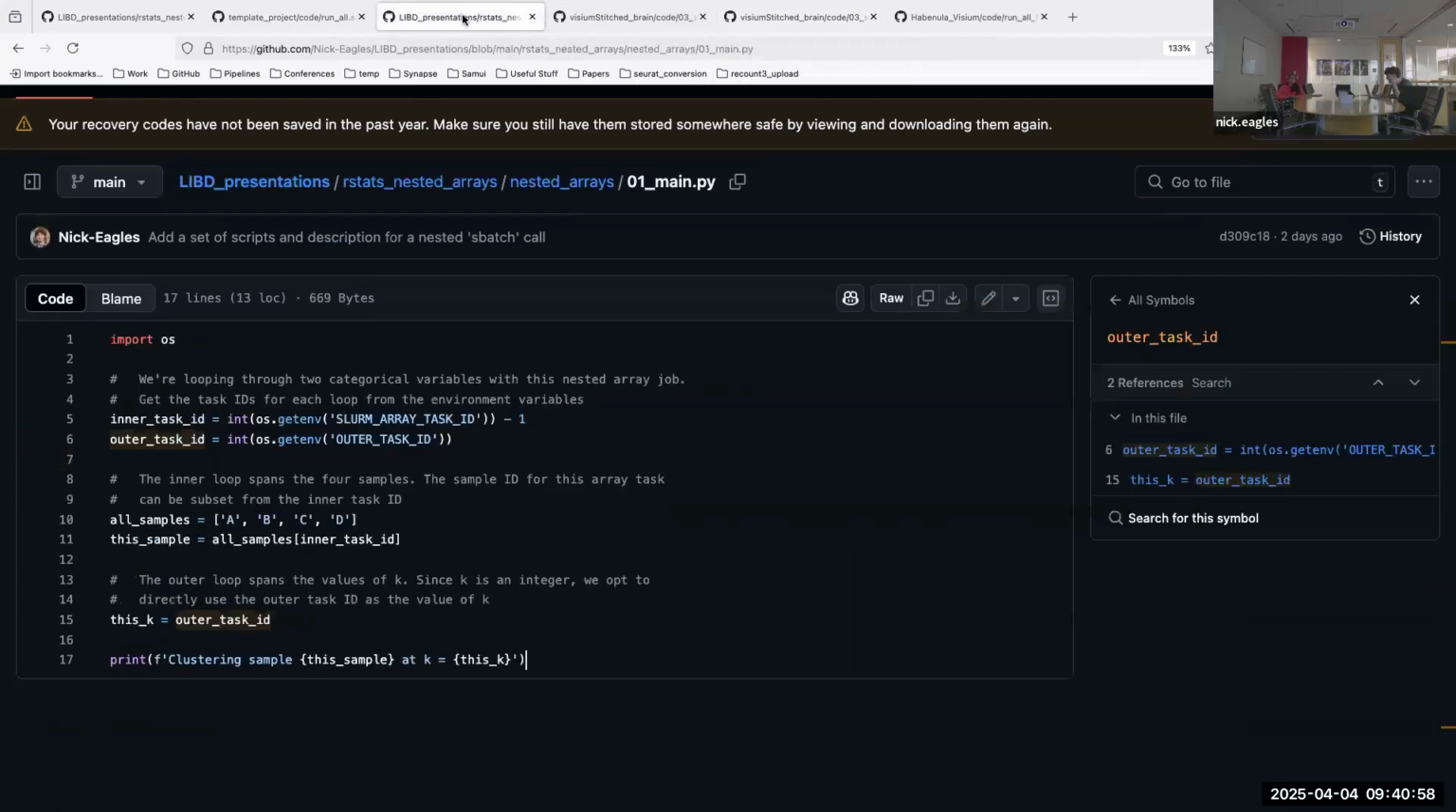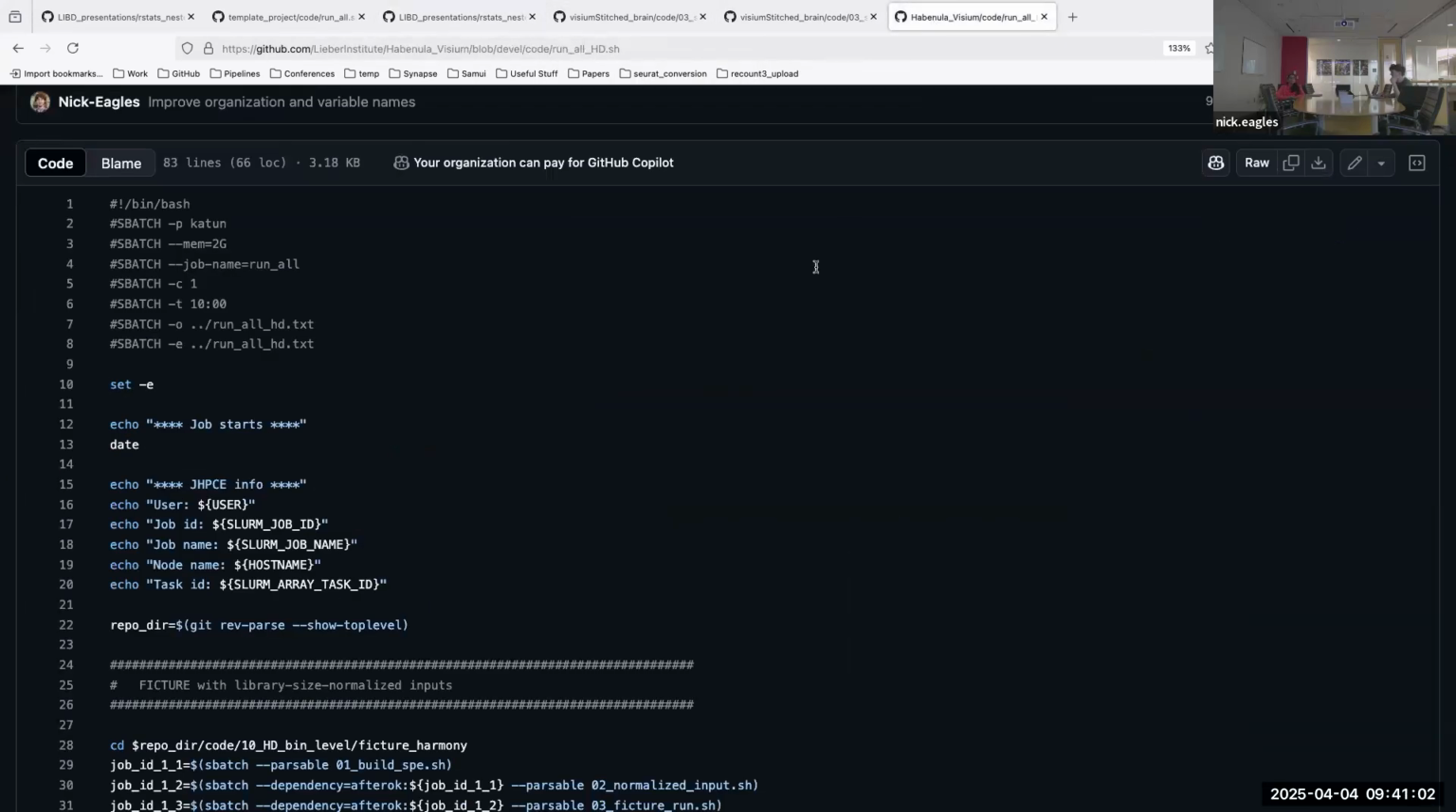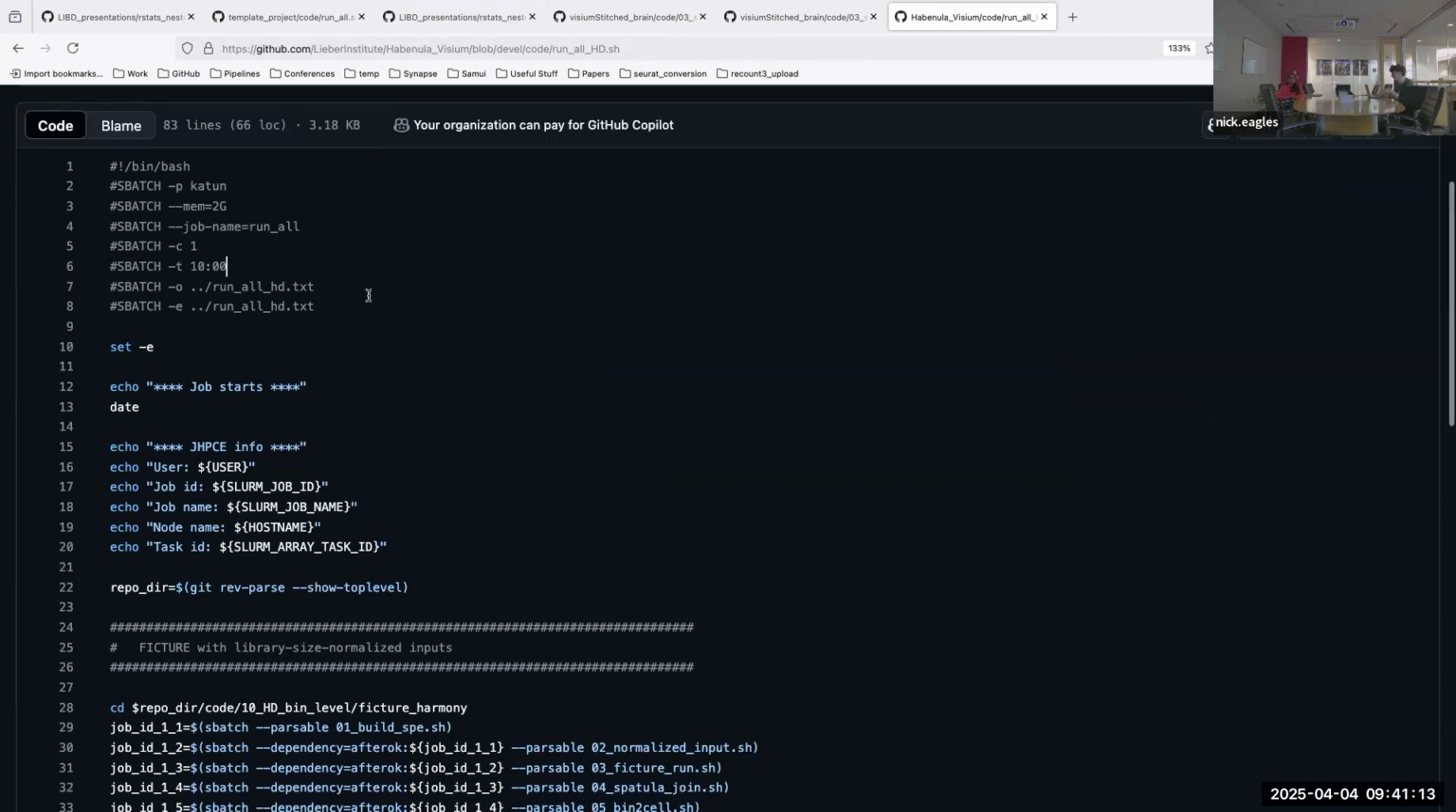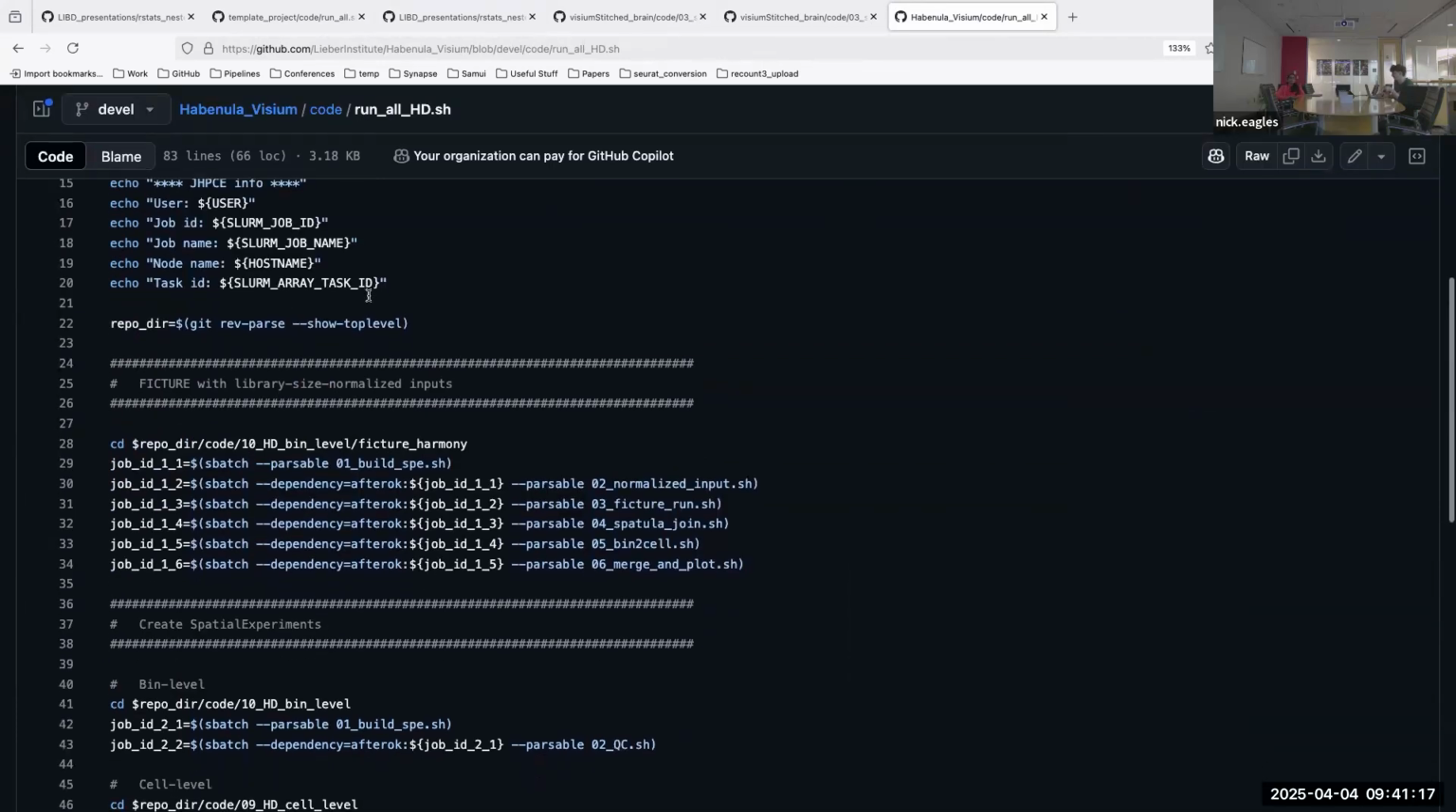That's not the right thing. It should be somewhere over here. So typically with these run all scripts, a small amount of memory because it's just submitting jobs and also a small amount of time. And a little trick here is that I use this line of code.